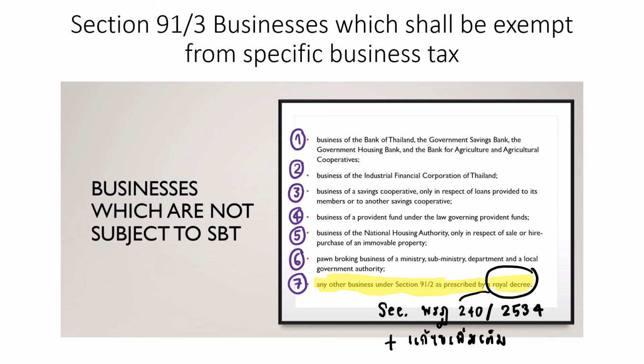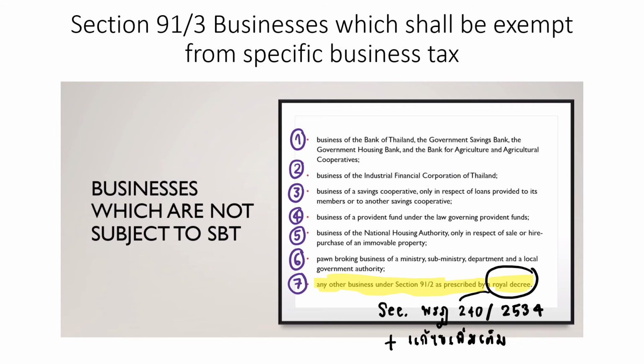But if it is a business of the National Housing Authority, this is a government authority, it is exempted from specific business tax. Or we have learned that pawnbroking business, if operated by private, needs to pay specific business tax under section 91/2. But if it's operated by a ministry, sub-ministry, department, กระทรวงทบวงกรม, and local government authority, it is exempted from specific business tax under section 91/3.